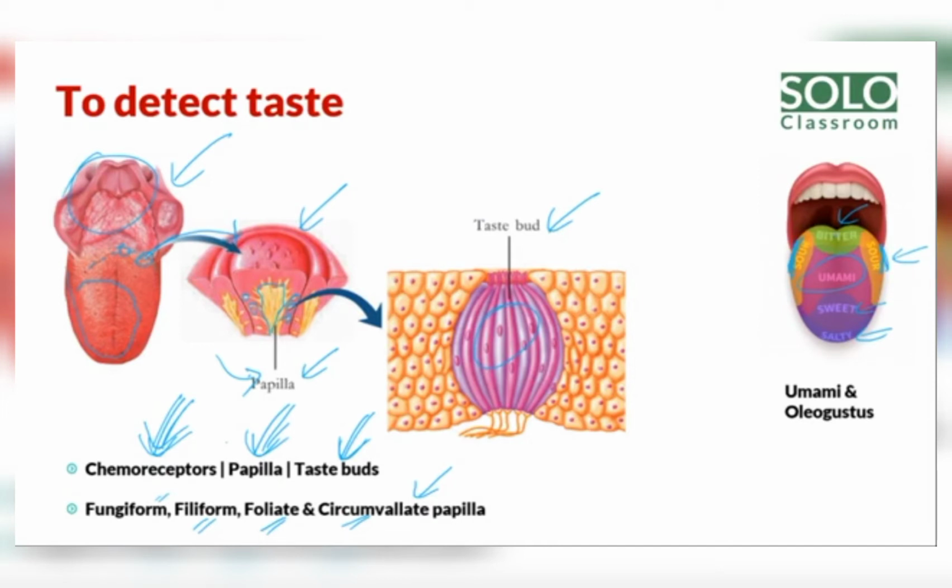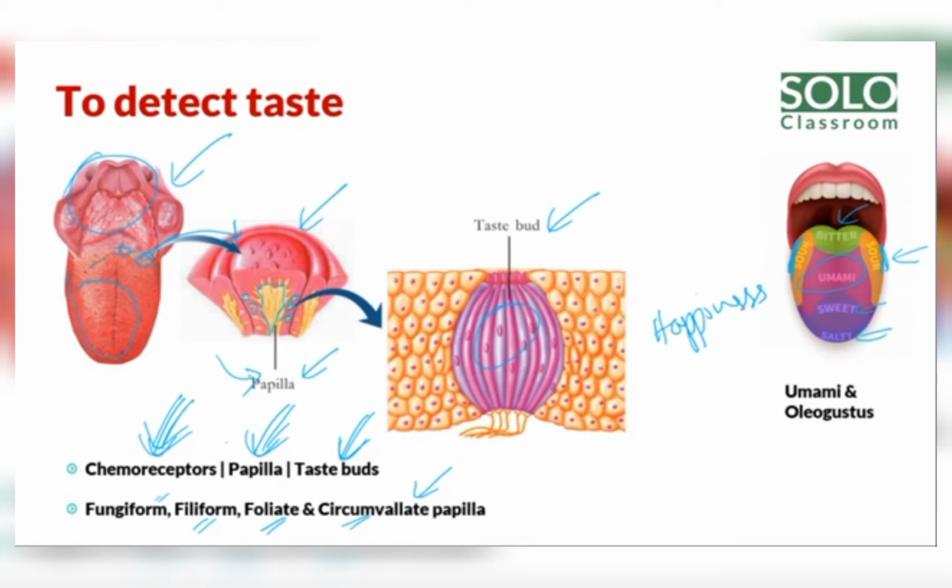I will say there are a number of tastes on our tongue. What are they? Sweet, salt, sour, and bitter. One more is there, umami. Umami is a Japanese word. Umami means happiness.